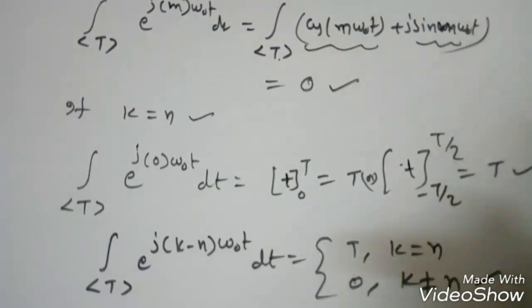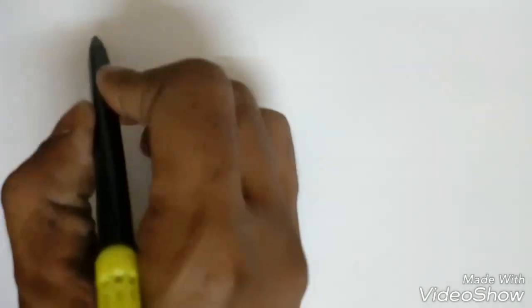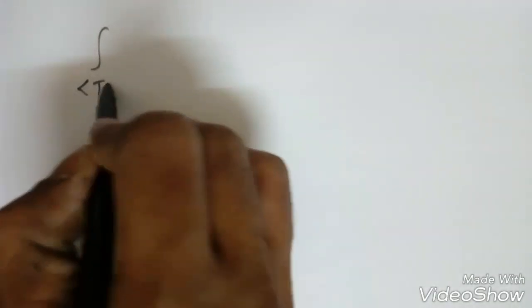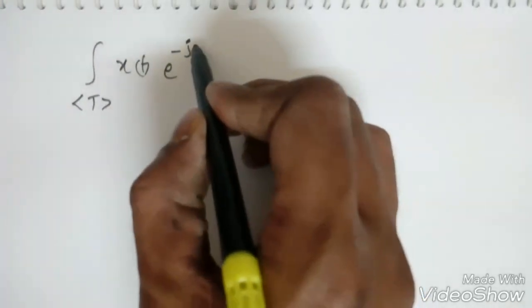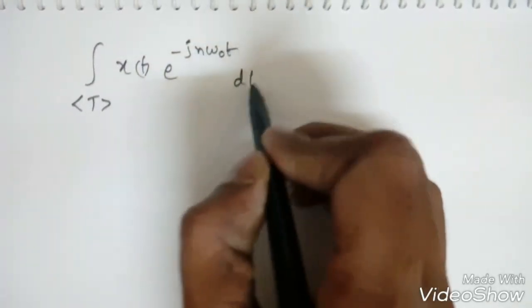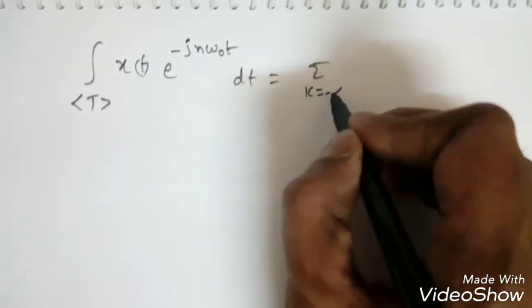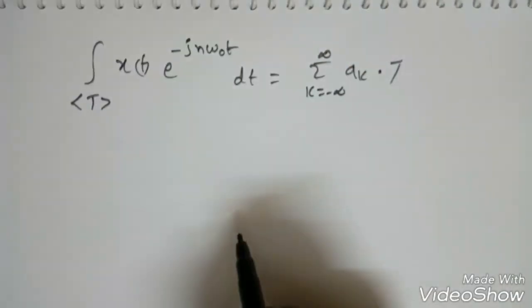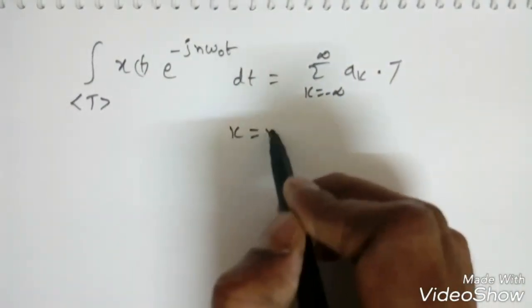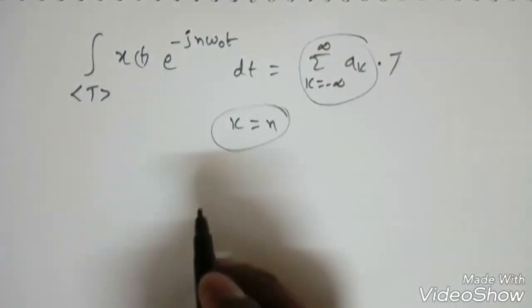This equation will become: integration over one period of x of t e power minus j n omega naught t dt is equal to sigma k equal to minus infinity to infinity a k into T. This a k is a constant, so we take k equal to n, and this total will become some constant a n.